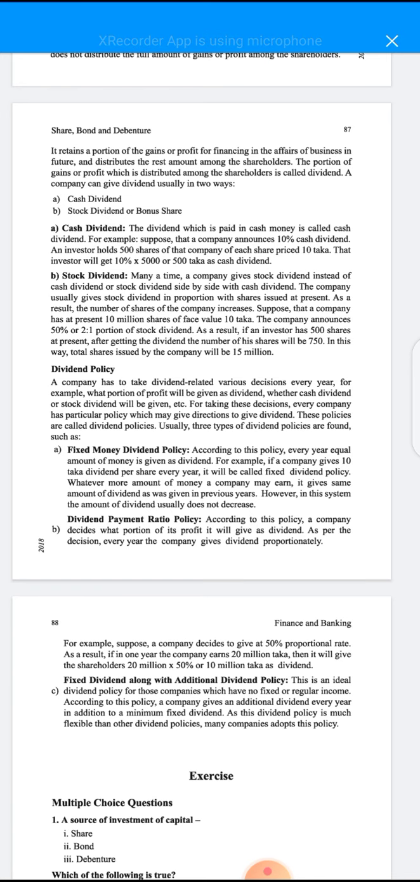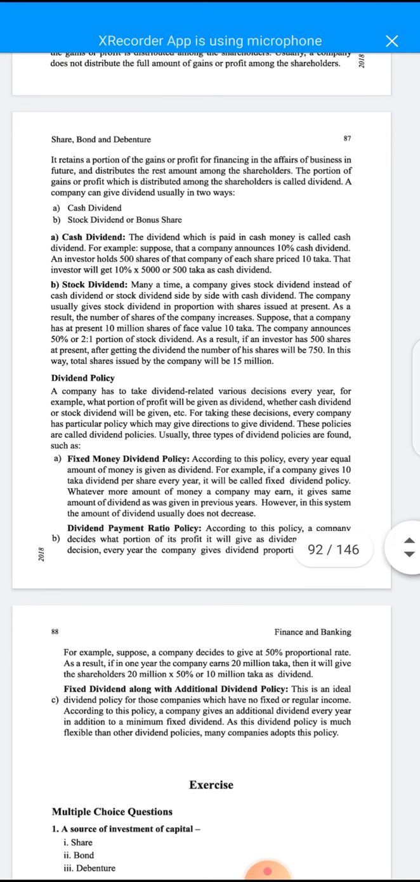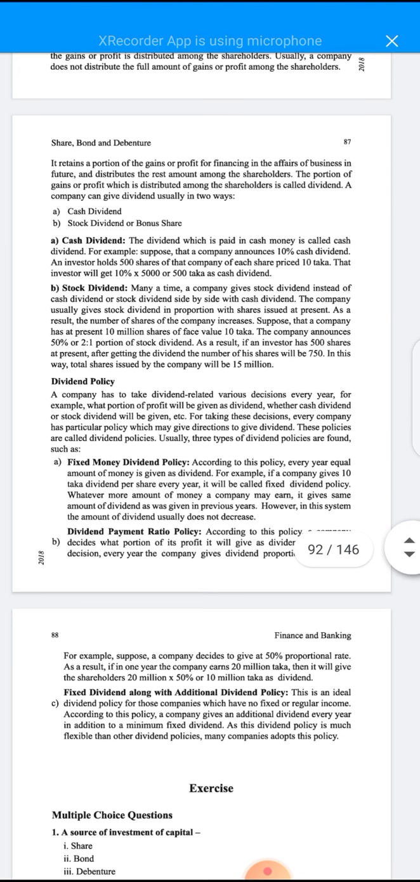Suppose that a company presently has 10 million shares of a face value of 10 taka. The company announced 50%, or 2:1 proportion, of stock dividend. I mean, one share is issued against two shares. When a person has two shares, he will get one share as a stock dividend. It's called two portions one of stock dividend.